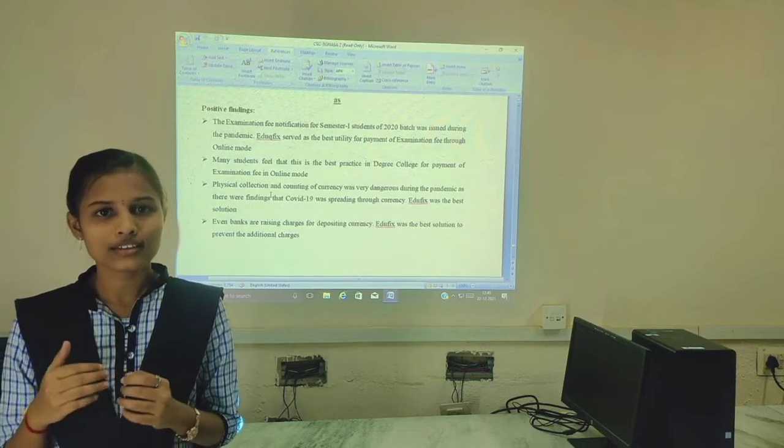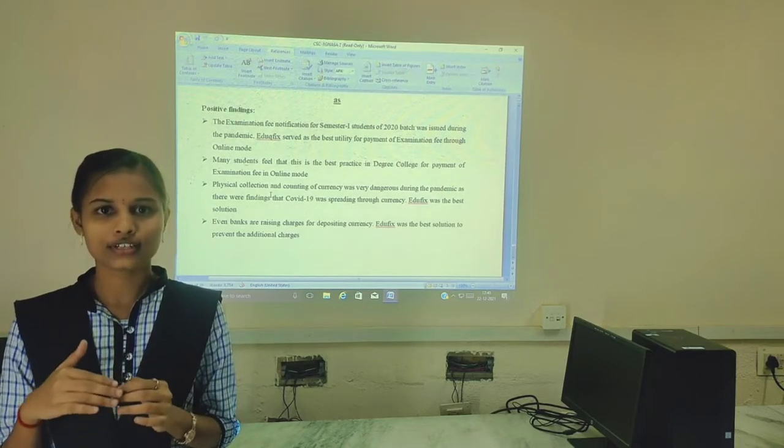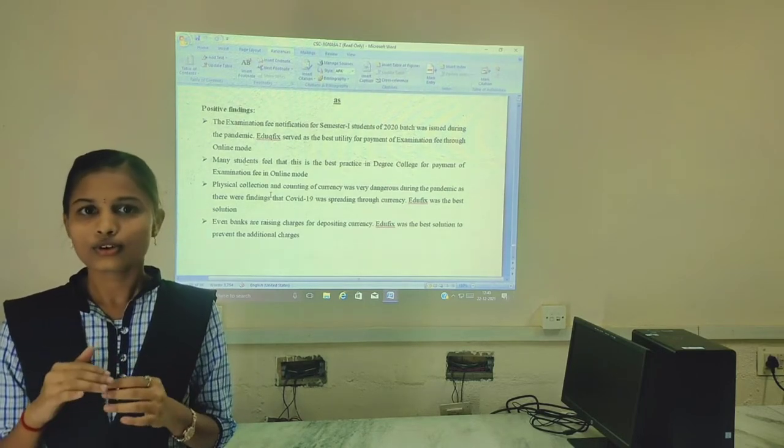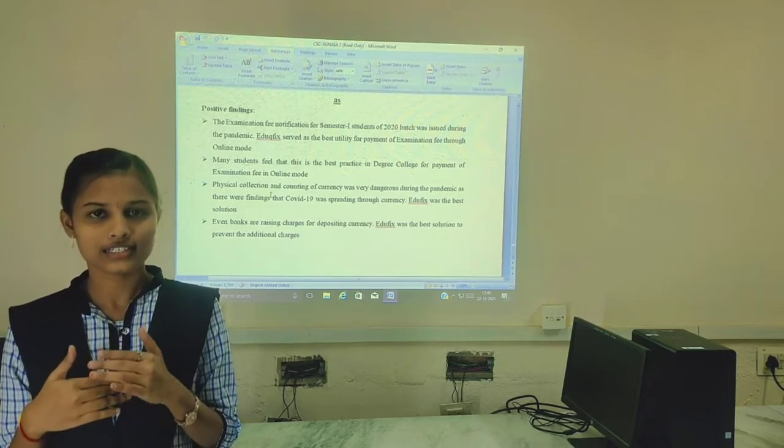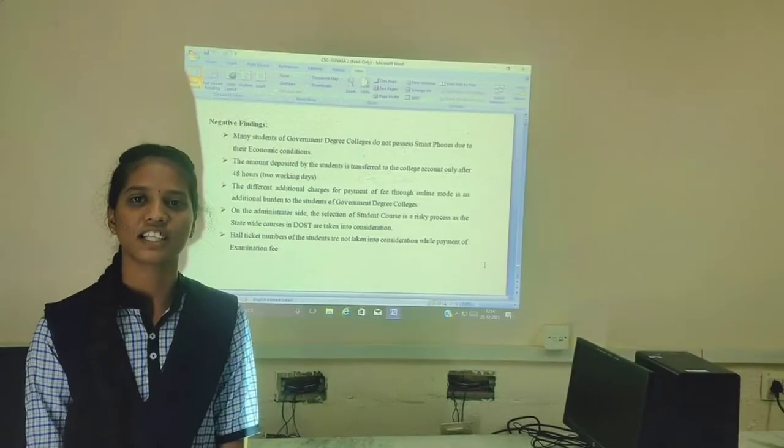Nowadays, even banks are raising additional charges for depositing money. So EduQFix was the best solution to reduce the additional charges. Sarthika from MSTDS BSc second year.